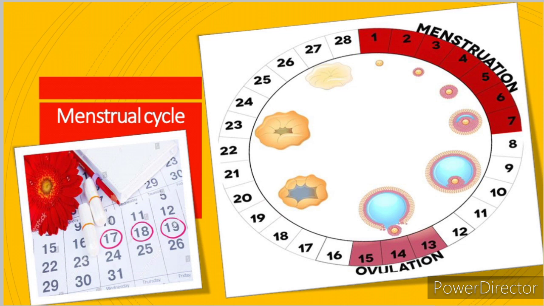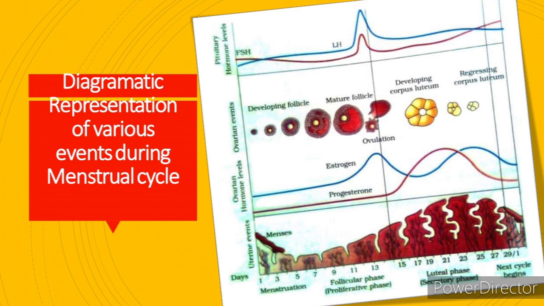So bleeding occurs, that is called the menstrual phase, and it is followed by the next phase, the follicular phase, and it lasts for about 6 to 10 days, and then it leads to the ovulation phase. It lasts 2 to 3 days. And after the ovulation stage, the last stage is the luteal phase, and it lasts for 10 to 11 or 12 days. So this is the menstrual cycle.